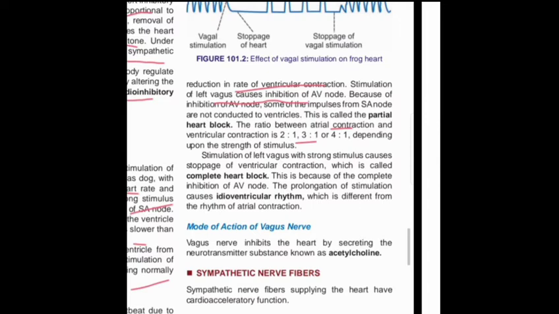It means that when the atria contract two times, the ventricle contracts only once, because the SA node stimulation is not conducted and so there is no contraction. So when the left vagus gives a strong stimulus, complete heart block will occur. This is because of AV node inhibition. So what is the mode of action of the vagus? It mainly inhibits the cardiac muscle, because it secretes the inhibitory neurotransmitter acetylcholine.